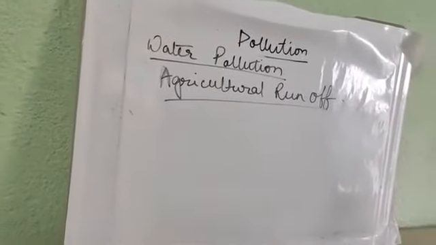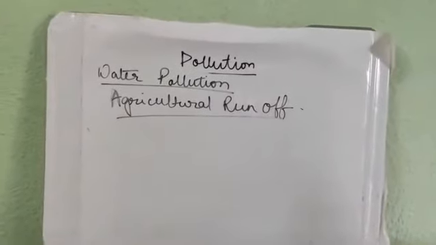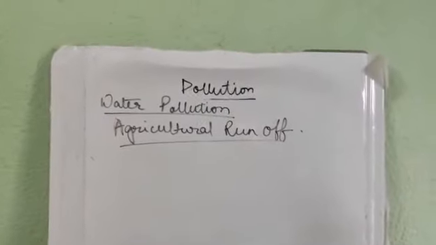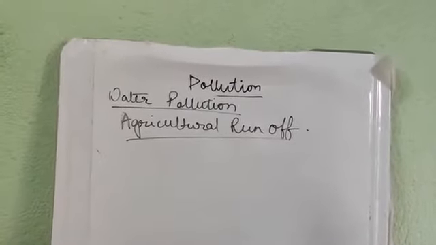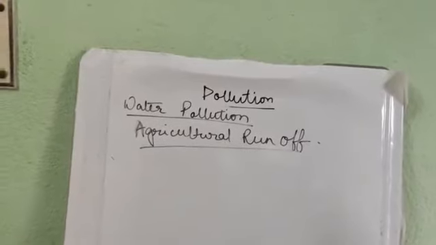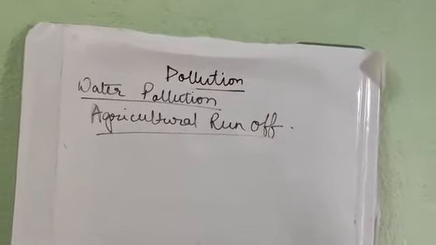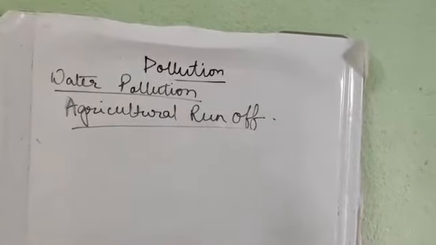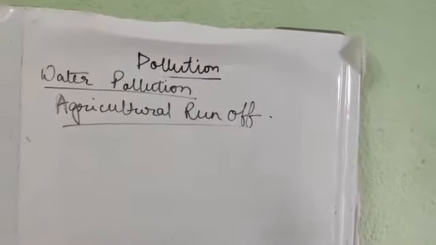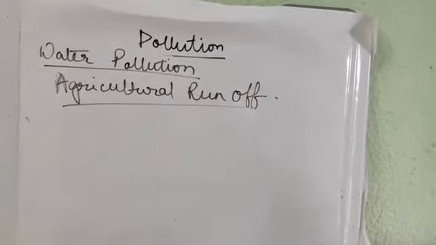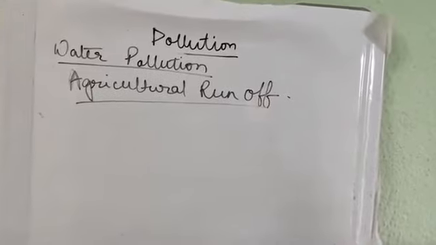What is this agricultural runoff? In agricultural procedures, we use different types of pesticides, fertilizers, and insecticides. We use them in the field. Now, when it is raining, what happens? The remaining fertilizers, insecticides, and pesticides are washed away with the rainwater and released into the nearby water bodies, thus polluting the water body with fertilizers, insecticides, and pesticides.